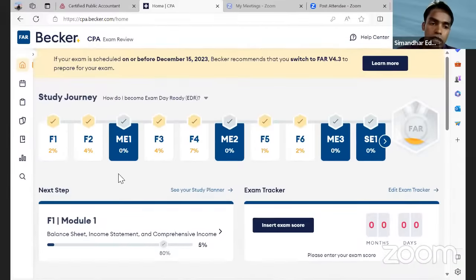A lot of additional MCQs and sims have been added in the Becker product. Becker and Simandhar, like I said, is the only institute currently with all the new syllabus and new content. None of the other institutes have come up with the new content yet.